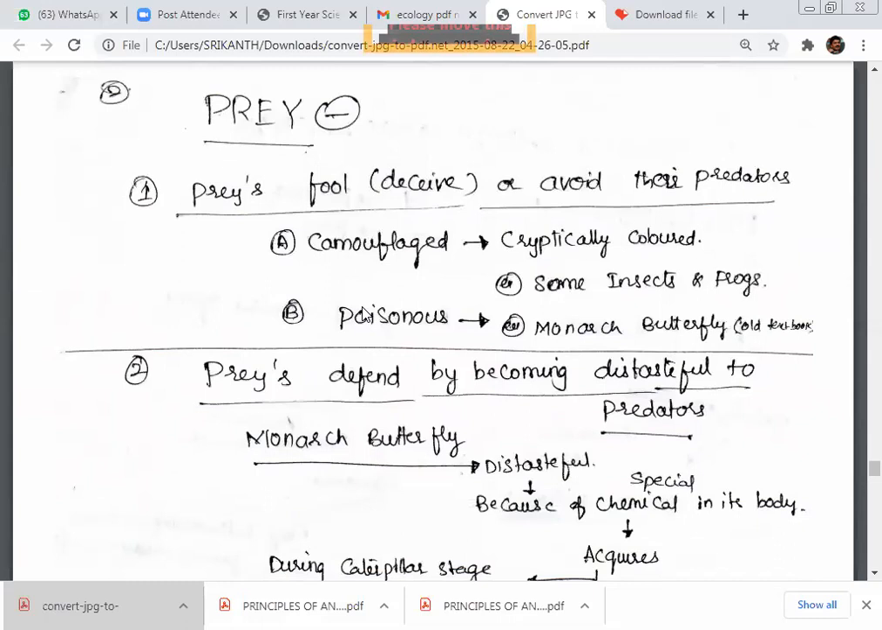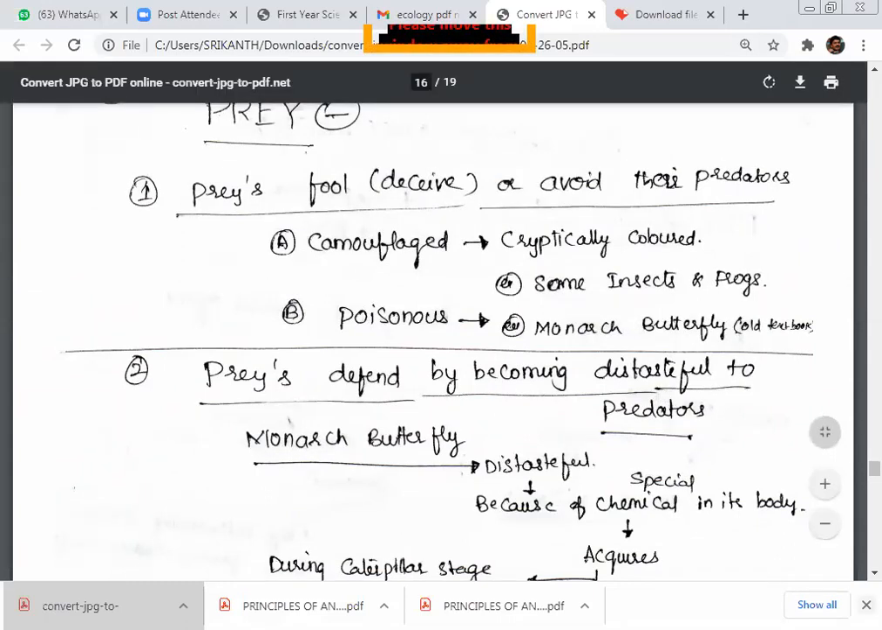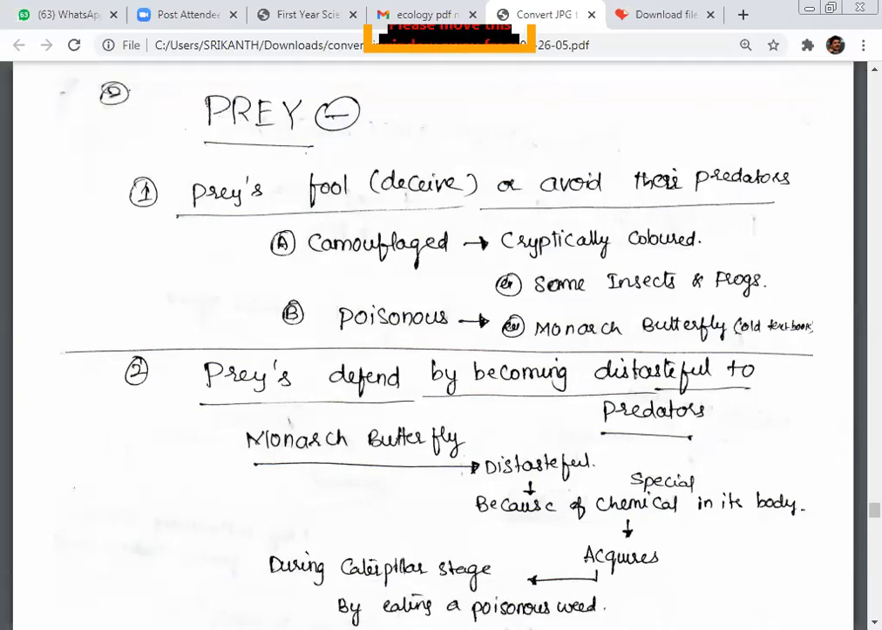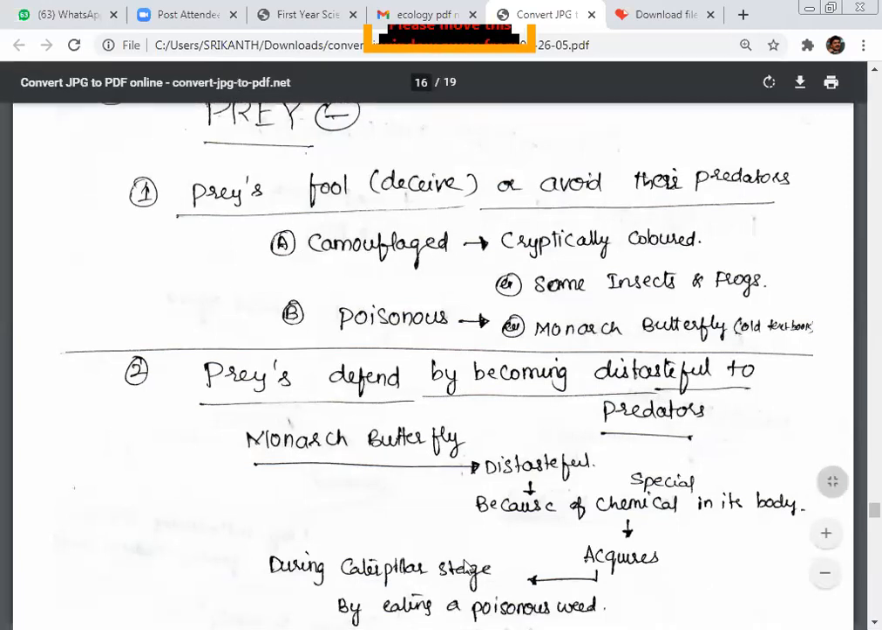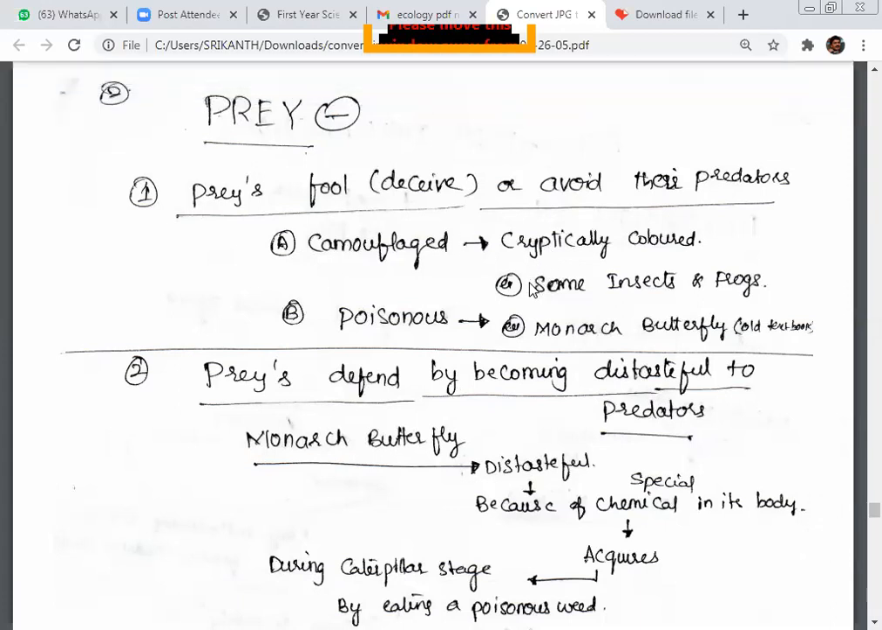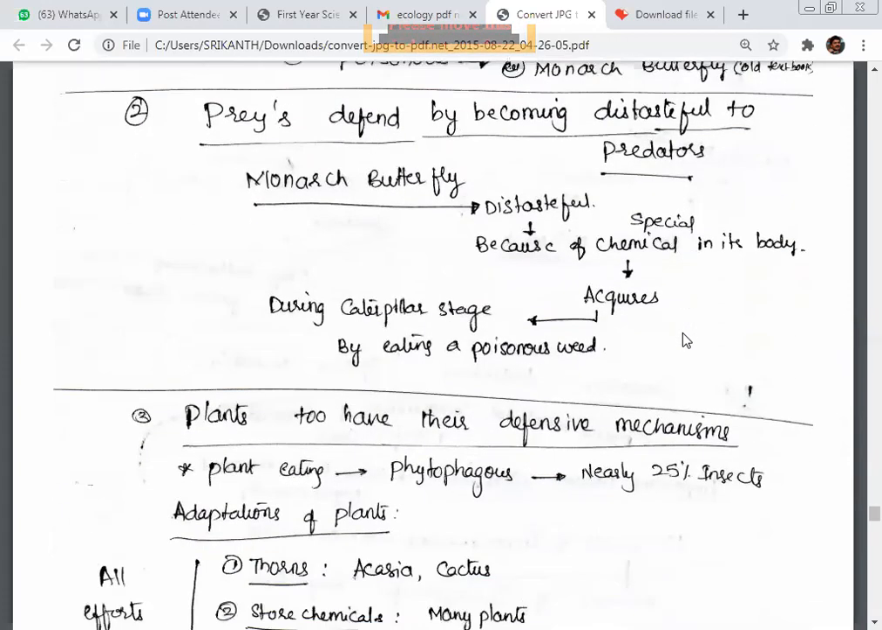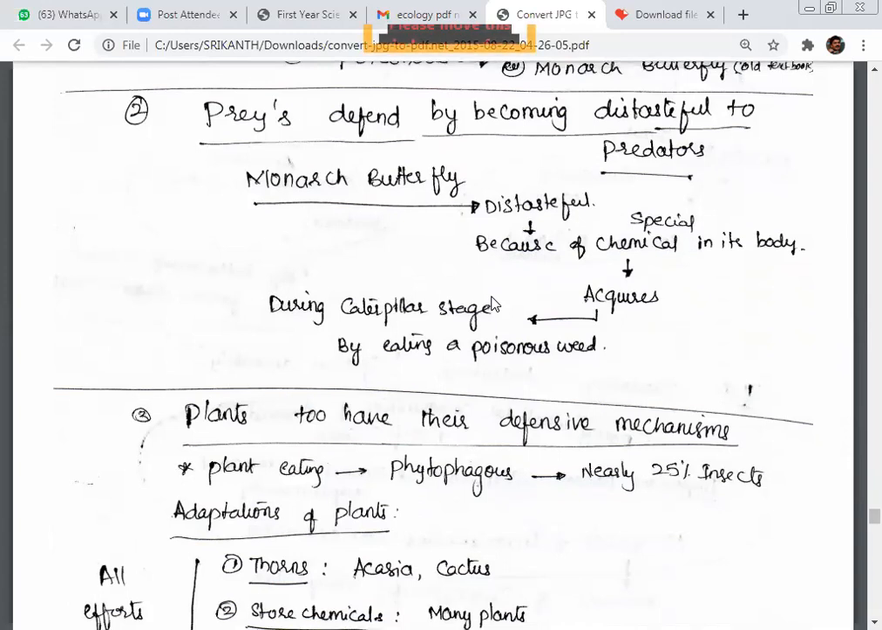Next, about the prey: prey fool or deceive the predator, or avoid it. We have some examples: camouflage, cryptically colored insects and frogs. The monarch butterfly is poisonous. Prey defend themselves by becoming distasteful to the predator. The monarch butterfly is distasteful because of a special chemical in its body, which it acquires during the caterpillar stage by eating poisonous weeds.